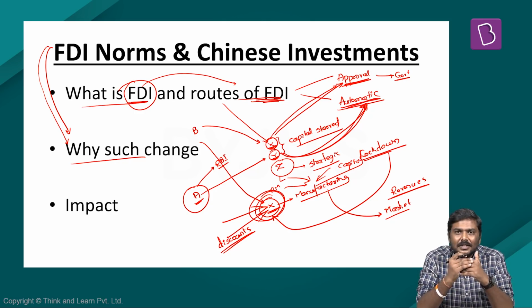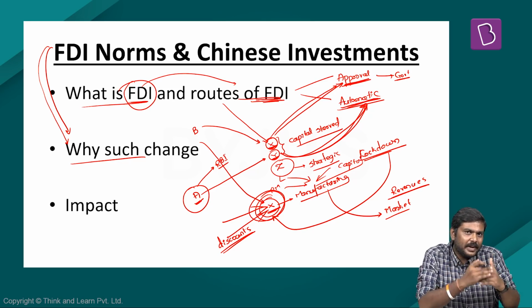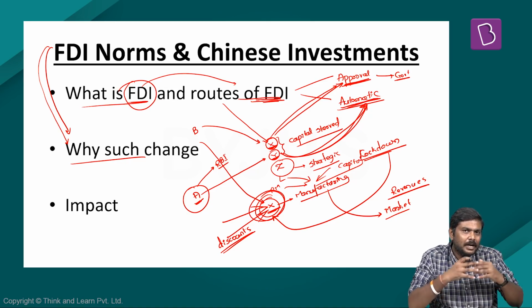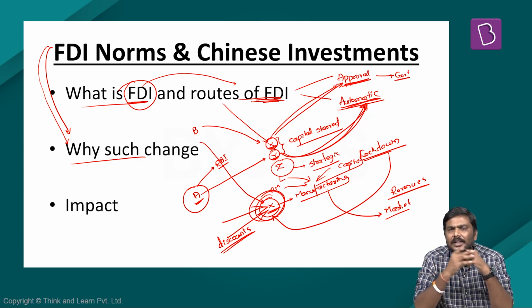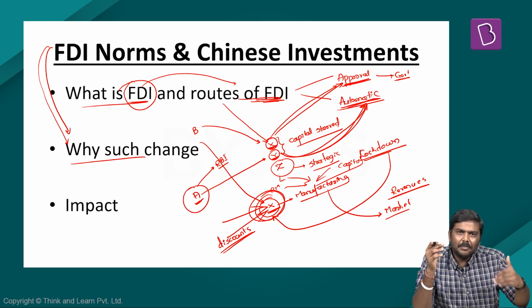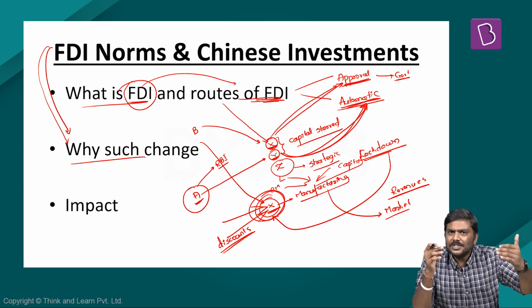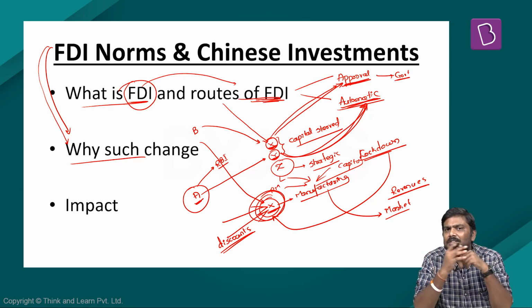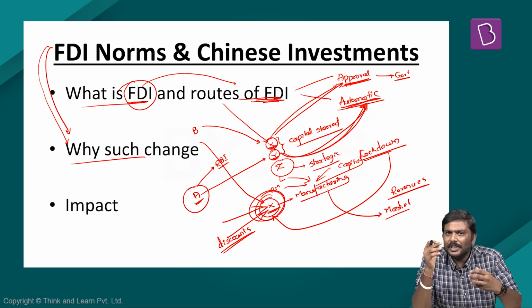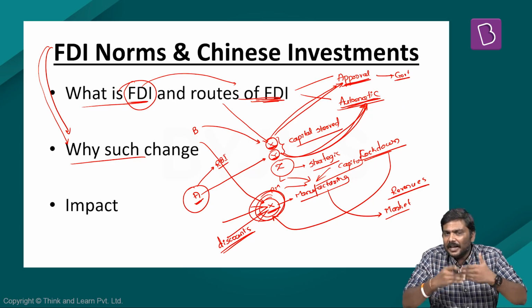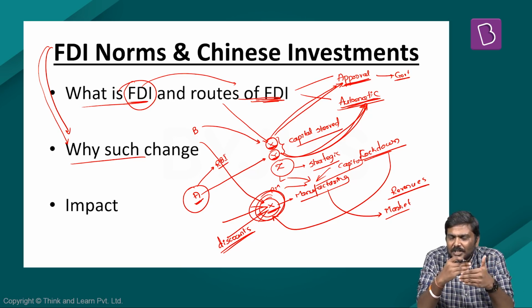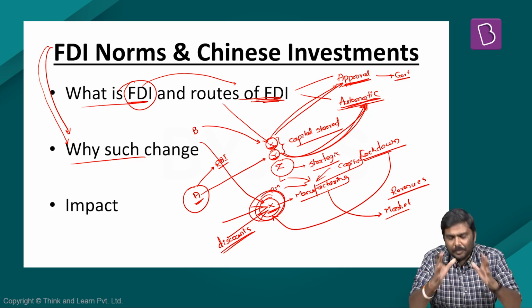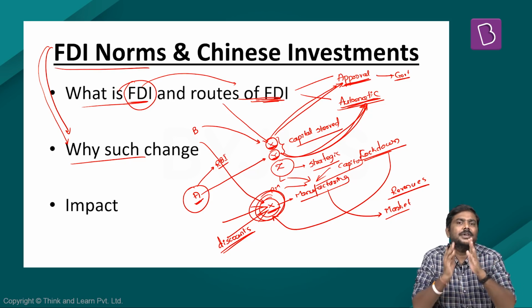So understand this. The government on one side is worried that its domestic companies might be purchased by Chinese investors at a very cheap rate. And if Chinese start owning these companies, what does it mean? Foreign stakeholding in these sectors will increase. And at one point of time, don't you think this will be a danger to the security of India? This will be a danger to overall economic activity in India. As a result of this concern, the Government of India has changed this FDI policy.